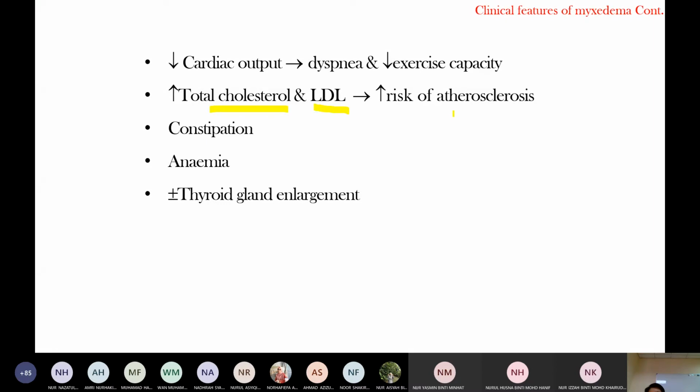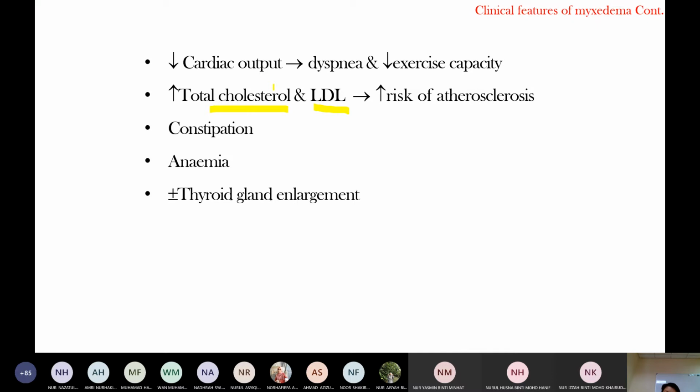GI motility becomes slow, presenting with constipation. Patients also present with macrocytic anemia, because of fat deposit in the RBC.